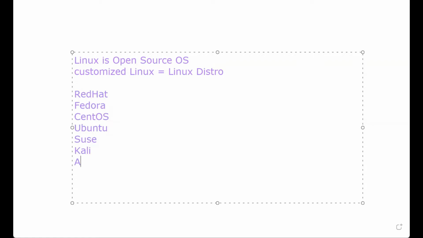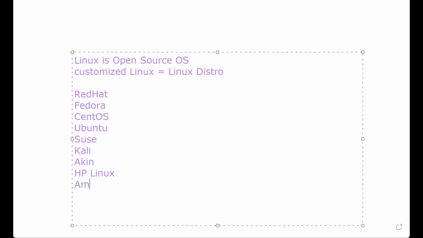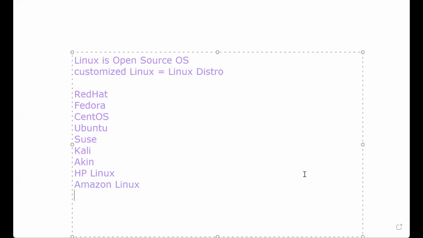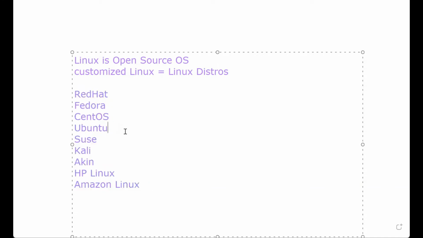So I could call it Akin Linux. HP will go there, take the original Linux, convert it, add one or two things that are not public and call it HP Linux. Amazon will go there, customize and call it Amazon Linux. Are you getting it? So this is how come we have many varieties called distros of Linux. So most of the time, more than 80% of the time, they are the same. However, our focus here, since we are using Amazon platform, we'll be using Amazon most of the time, but at some later stage in this training, we'll be using Ubuntu, right? So Amazon Linux is exactly the same thing as Red Hat Linux. The commands are the same.